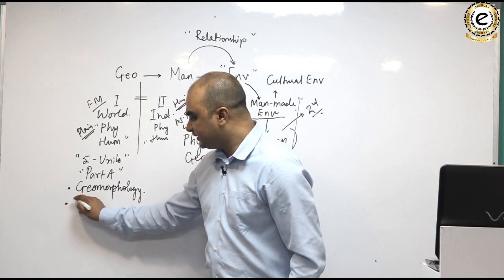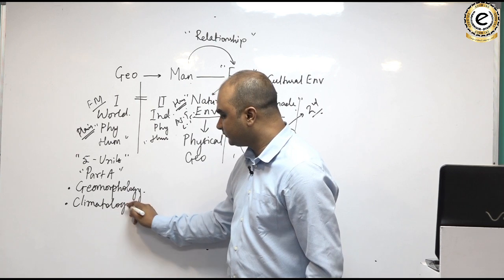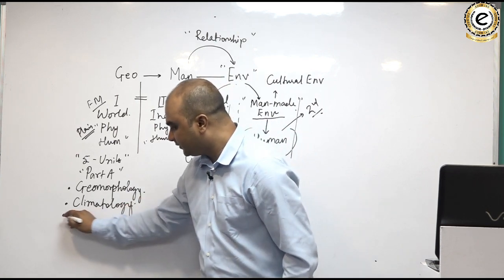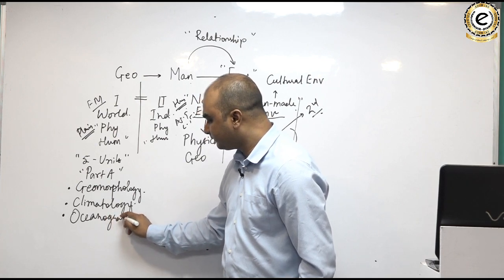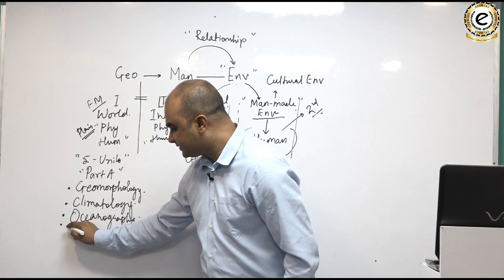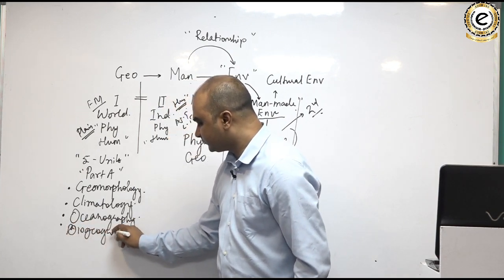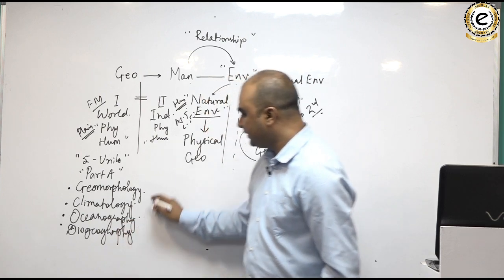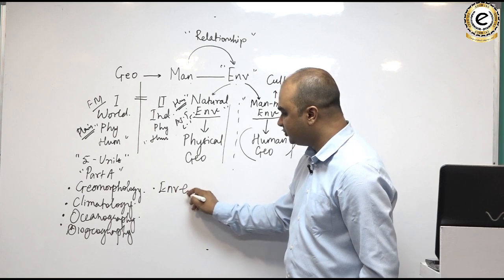The second unit is climatology. The third unit is oceanography. The fourth unit is biogeography. And the fifth unit is environmental geography.